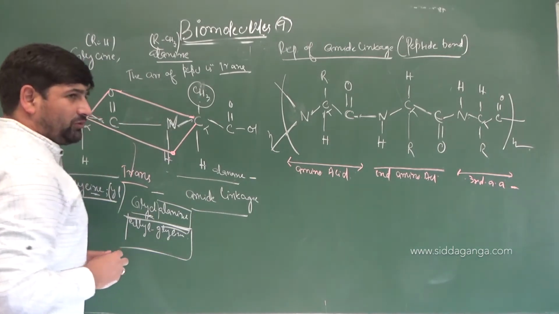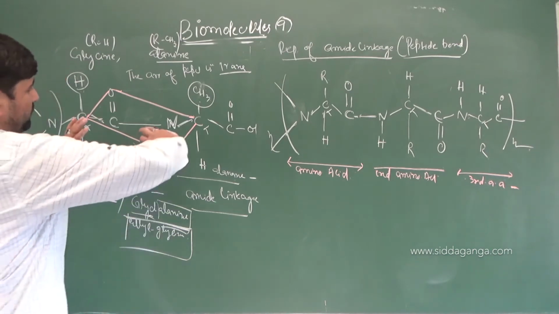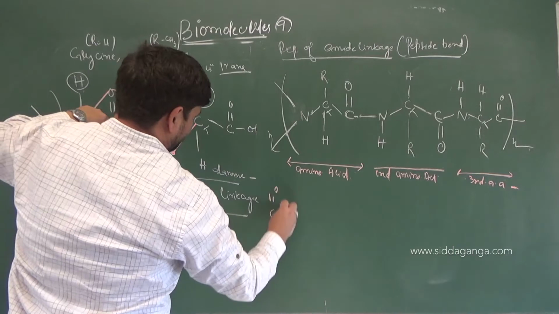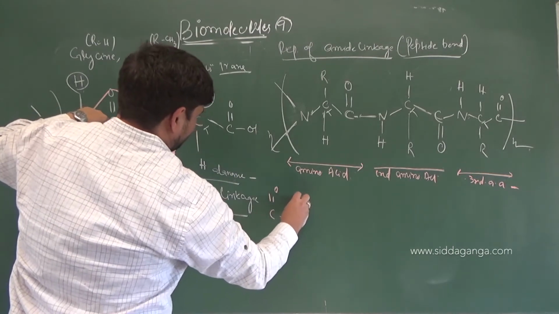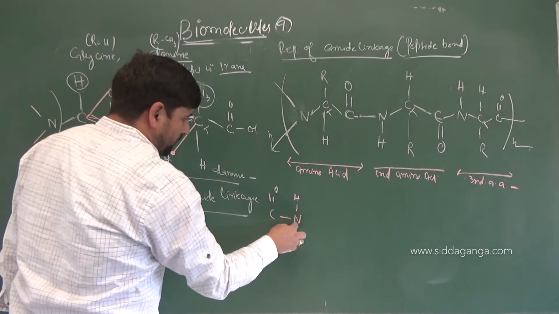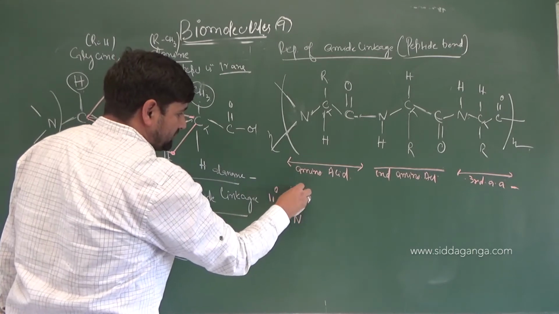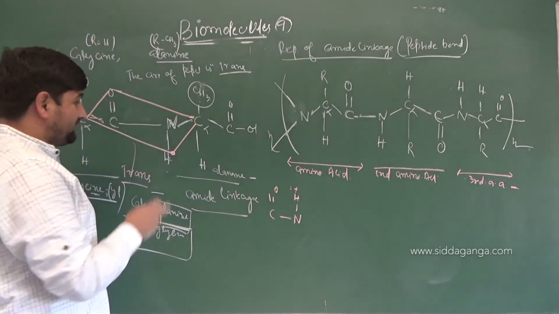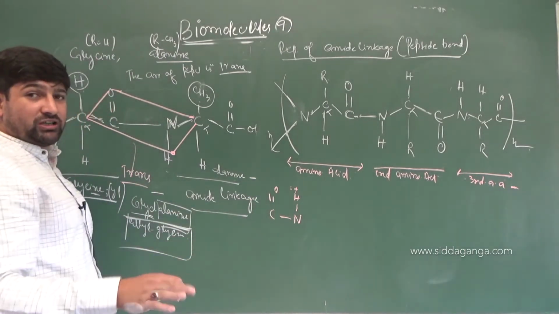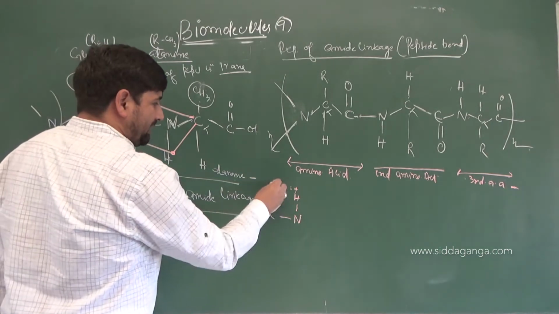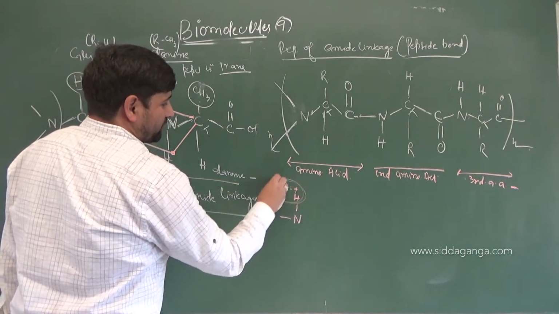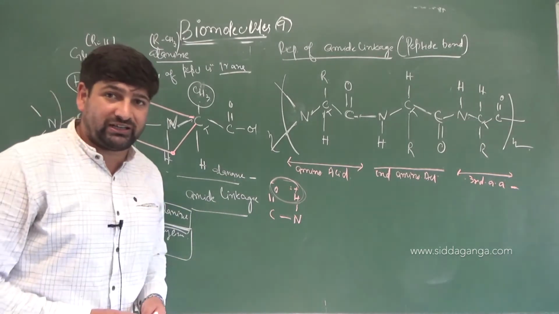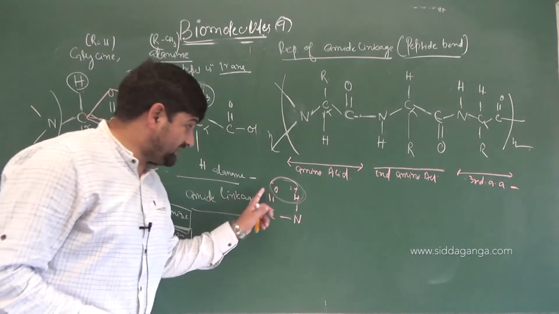It can be attributed to one more fact as well. Because if you just rotate it upside, you will find out C double bond O and NH coming in the same direction. Nitrogen being more electronegative will impart some positive charge on this. And this is carbonyl carbon technically for us. Yes or no? This is actually C double bond O now. It has lost its carboxylic property now. So it is double bond O. It can be minus. There can be an interaction between the two coming into play, and amide linkage will be losing its properties on the whole, if this reaction can come into play.